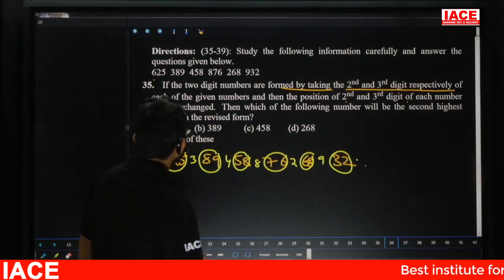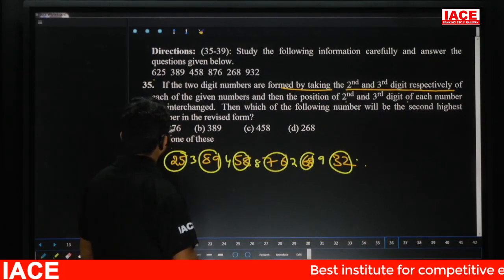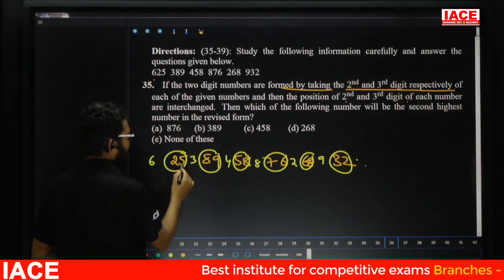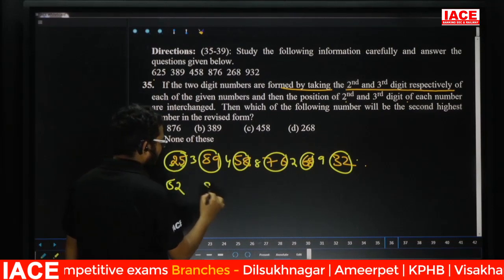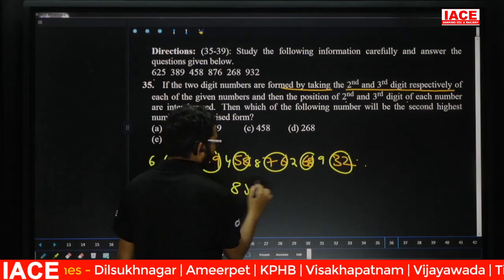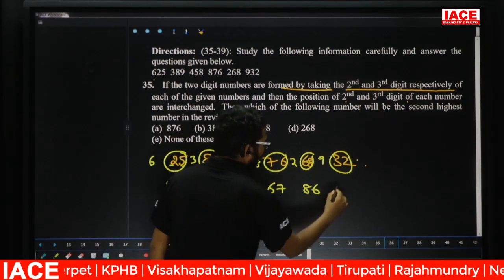Now the positions of second and third are interchanged. That means first, second, third. Second and third interchange means what? 52, next 89, 85, 67, 86, 23.